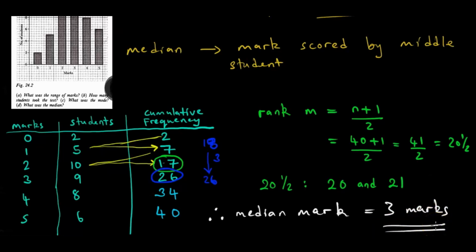I don't know if I have you here. If you understand cumulative frequency intuitively, looking at it as a concept, what it is called, you know that it tells us the ranks, that student number 2 has 0. So if we take these 40 students and arrange them in their order, starting with the lowest mark, this one has 0, this one has 0, then this one has 1, and so on.